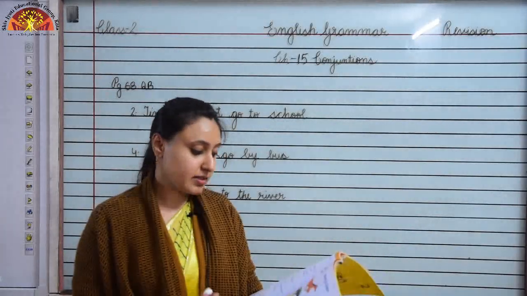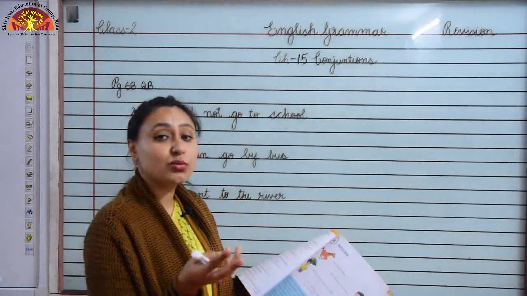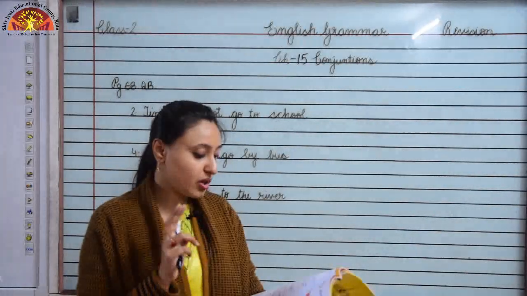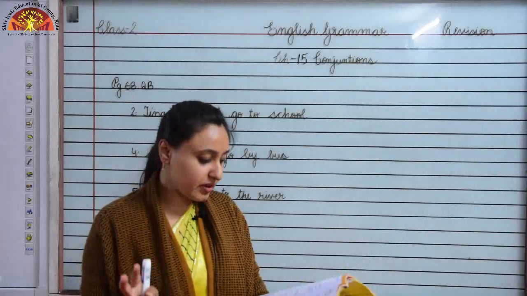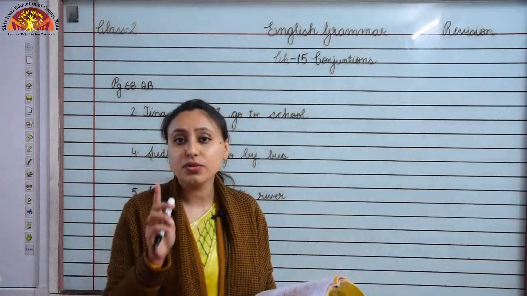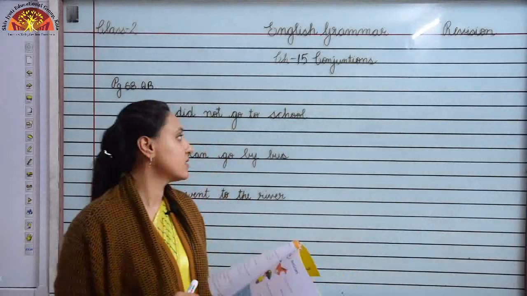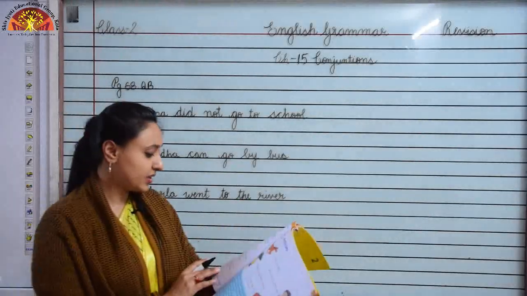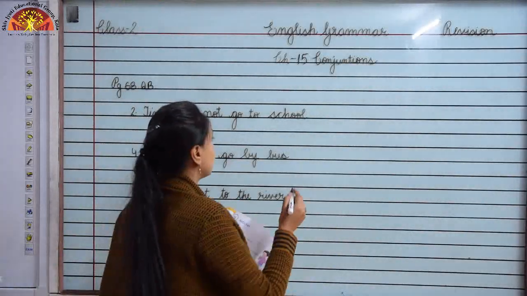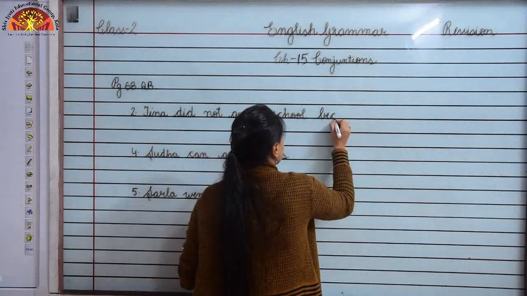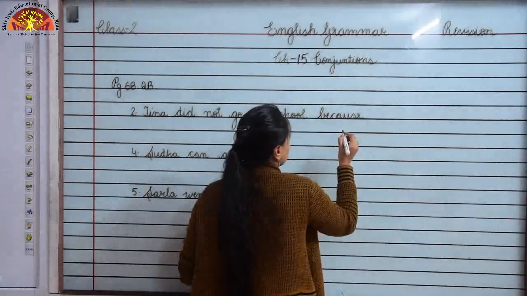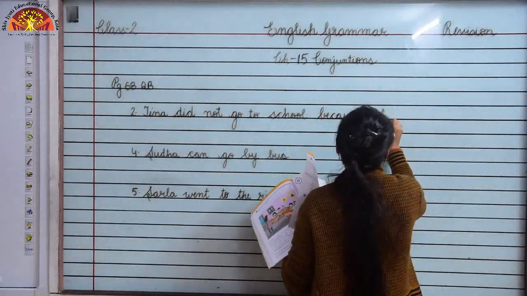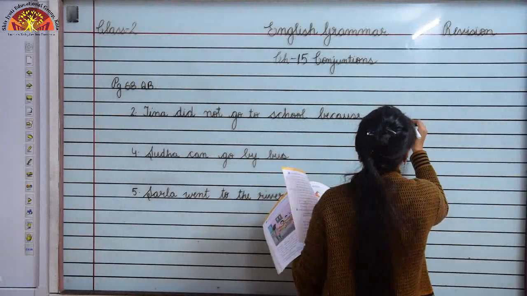And bathed in it. Is it possible: Tina did not go to school and bathed in it? No. But happy, or by train, because she was ill, because he did not work hard, but dogs cannot. These are the options. You have to choose the correct one and complete the sentence. Okay. Number 2 is Tina did not go to school. So here the correct one is because she was ill. So here in this sentence we have used the conjunction word because. So children, when do we use the conjunction word because? Whenever we have to give some reasons.